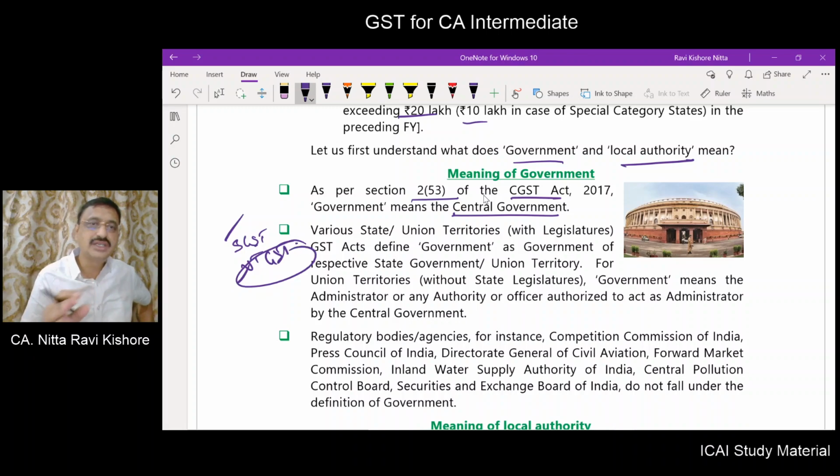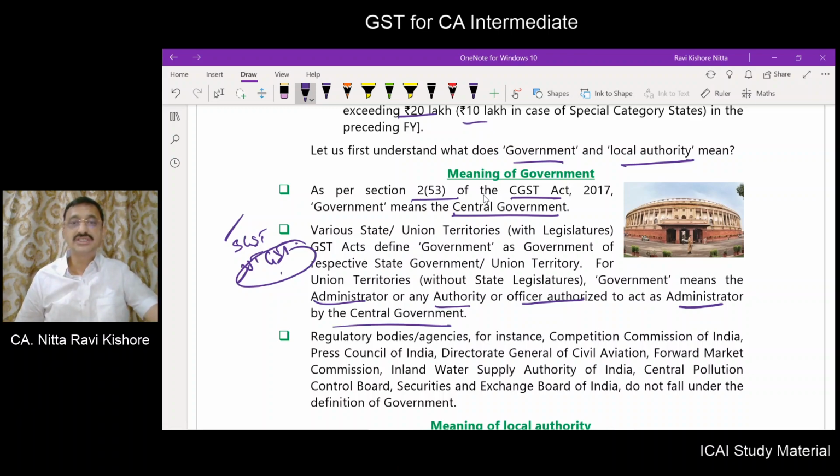In respect of a union territory having legislation, you have two states. For those two states, that state government. But as far as UTGST is concerned, government means the administrator or the authority or officer authorized to act as an administrator by the central government.